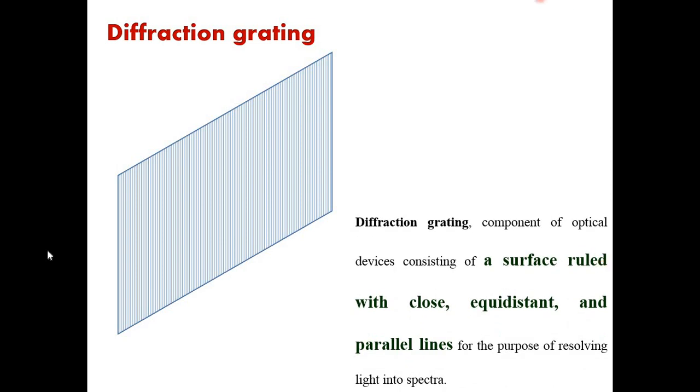Okay, so if one wants to give the definition of diffraction grating, then it is nothing but a component of optical devices, a surface ruled with close, equidistant and parallel lines for the purpose of resolving light into spectra. Okay, so a glass surface which we rule with the help of a diamond cutter to get close, equidistant and parallel lines over it. And with the help of that we can generate the diffraction pattern.